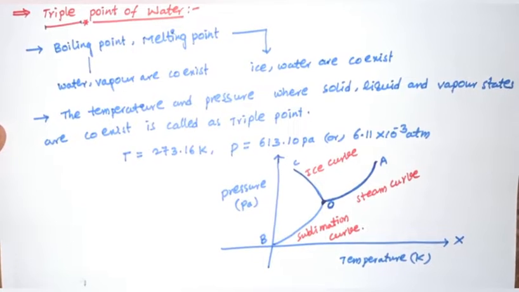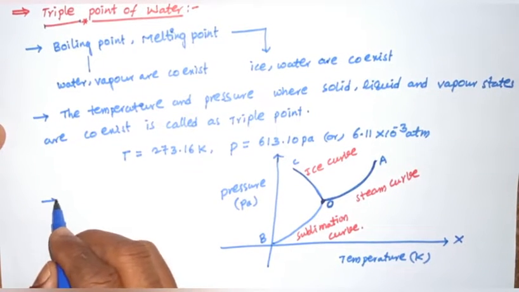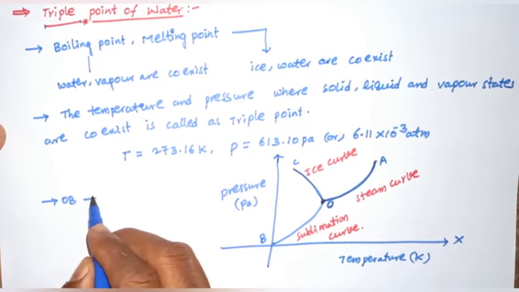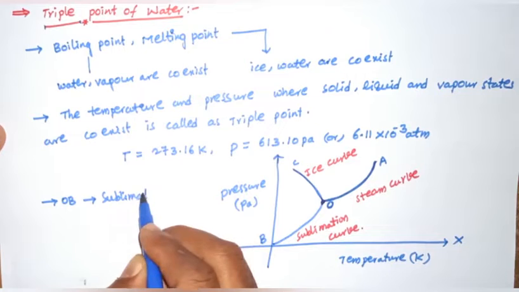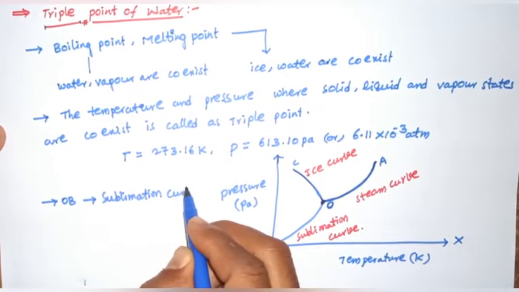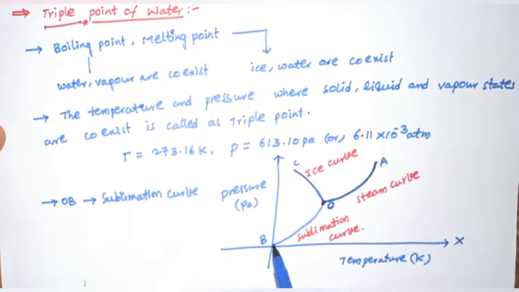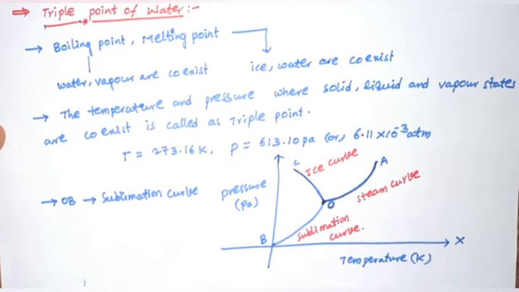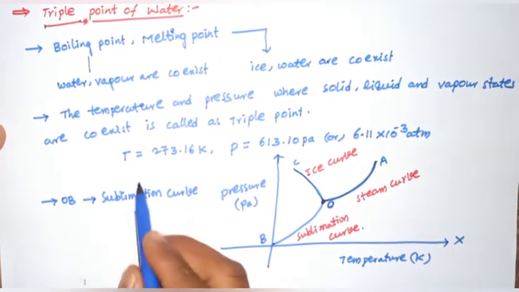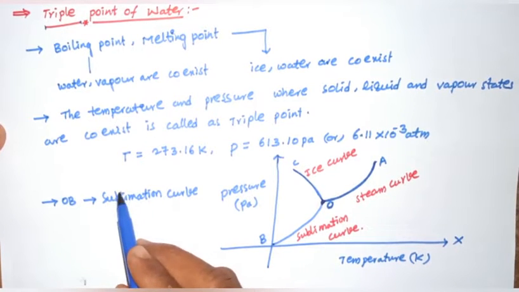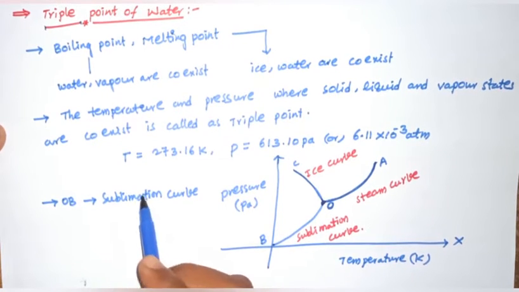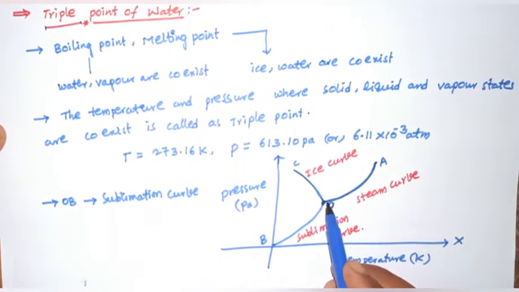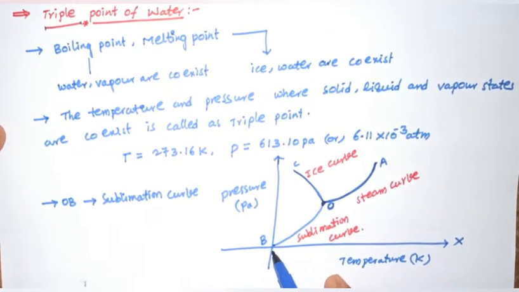Here OB is the sublimation curve. On the sublimation curve, from O to B or B to O, sublimation is the heat required for a solid to convert to gaseous state, or gaseous state to solid state.